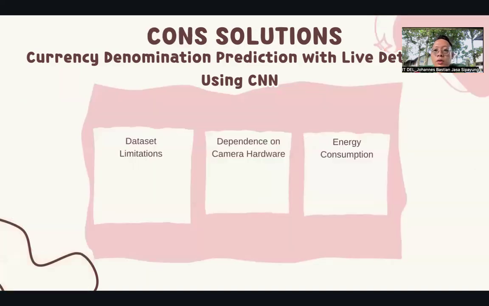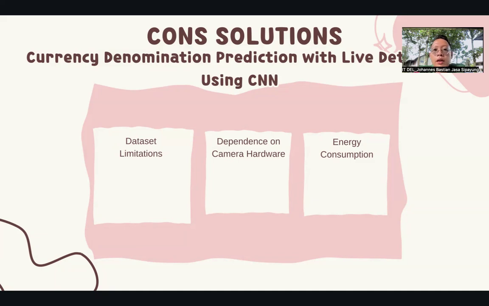And the cons of the solution for this project start with dataset limitation. For dataset limitation, it is a con of the solution because not all of the dataset is good, so I will clean the dataset. And the other con is dependence on camera hardware. The system uses a camera to predict. If the system is running in an environment without a camera, the system cannot predict the currency nominal.